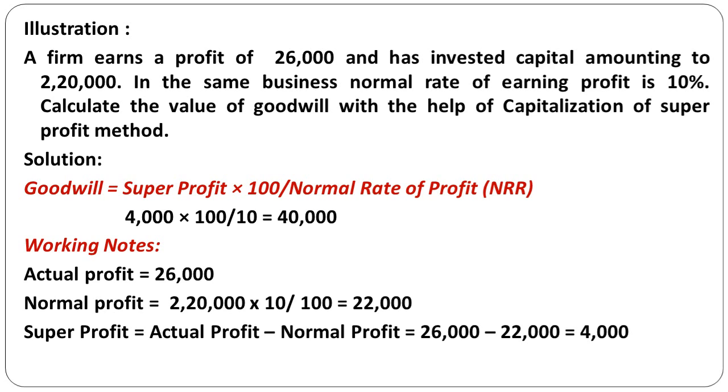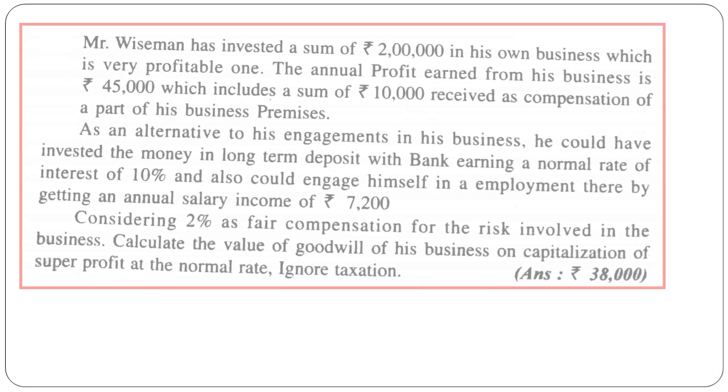Then apply the formula: super profit into 100 by 10, that is NRR, is equal to 40,000, which is the value of goodwill under the capitalization of super profits method, right? Directly apply the formula and you can get the answer. Quite easy. Please bear in mind, you can easily do the problem, right? I hope I made you understand the entire basic crux of this concept, right?